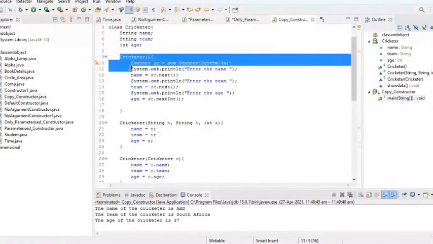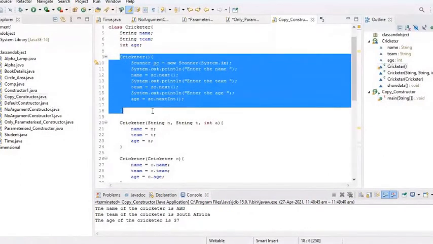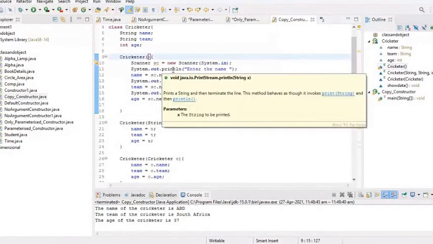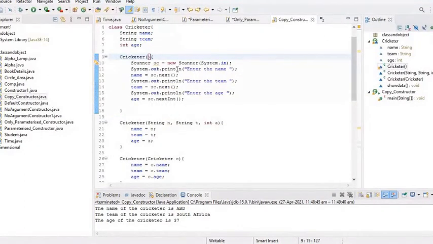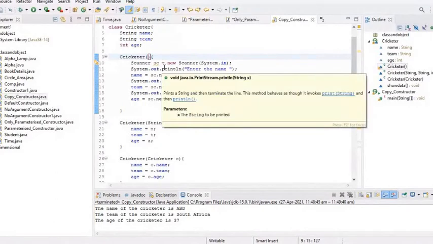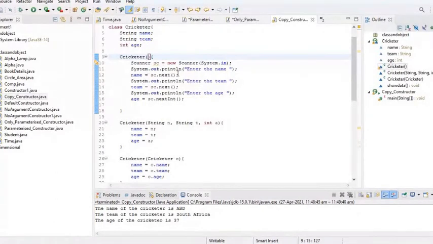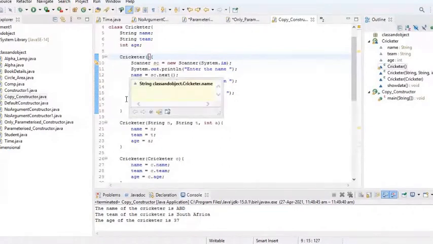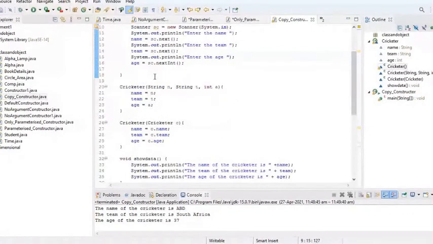Then I have defined a constructor that is called a no argument constructor. In the no argument constructor, I have created one Scanner class object, and then I'm asking the user to enter the name, team, and age, and the values of name, team, and age are entered through the keyboard.